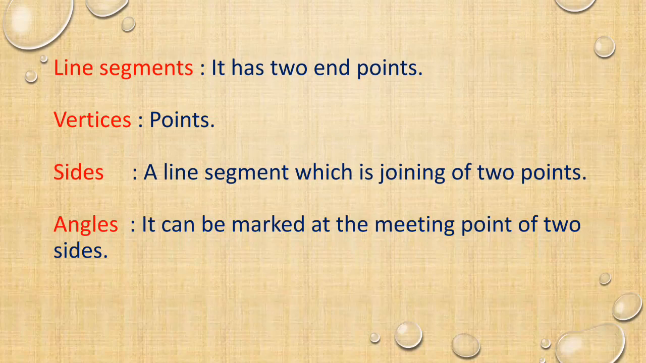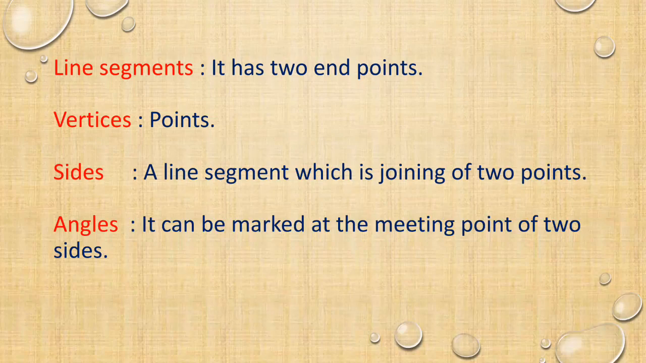Next, side. A line segment which is joining two points. In any figure, if a line segment joins two points, we can say it as a side. I repeat, a line segment which is joining two points. In any figure, if a line segment joins two end points, we say it's a side of a figure. Next, angle.